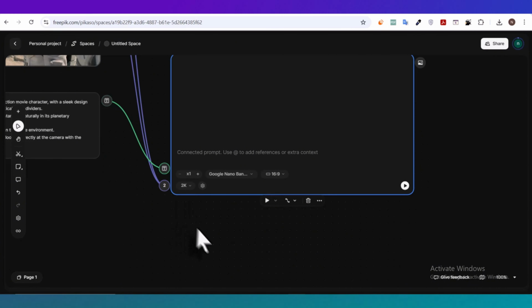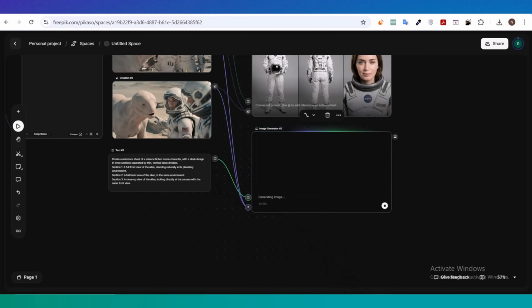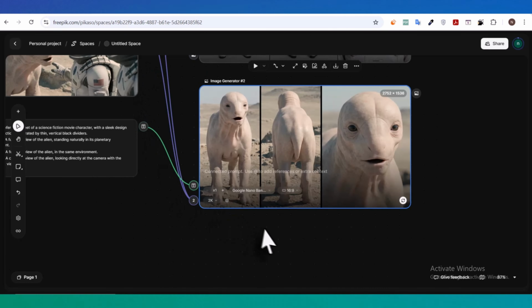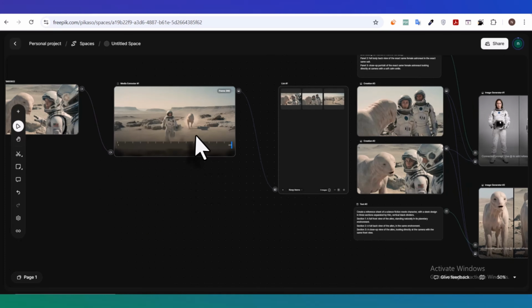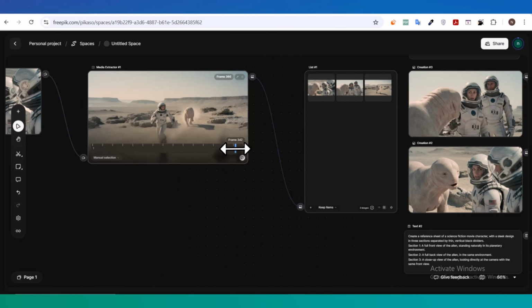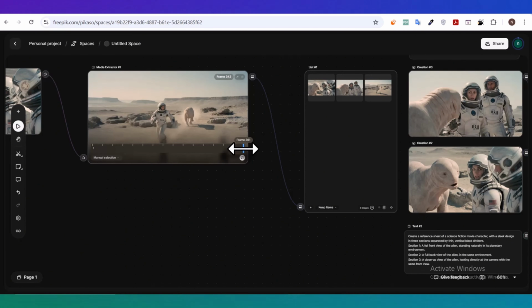And the crazy part is, we didn't create these characters from scratch. We pulled them directly from the frames of the video we generated earlier. So now we have clean character references for both of them. This means the next shots can stay much more consistent, because we're no longer relying on random text prompts only. We now have actual visual references from our own generated video. Now there's only one step left.